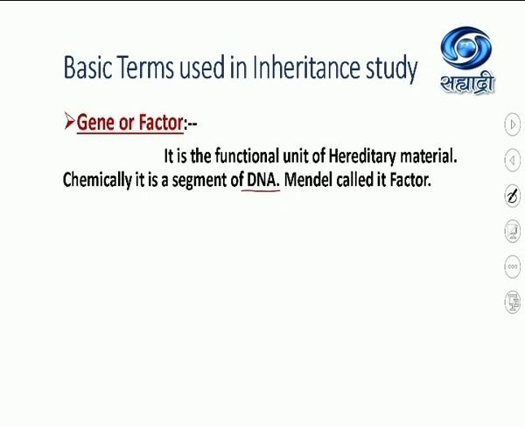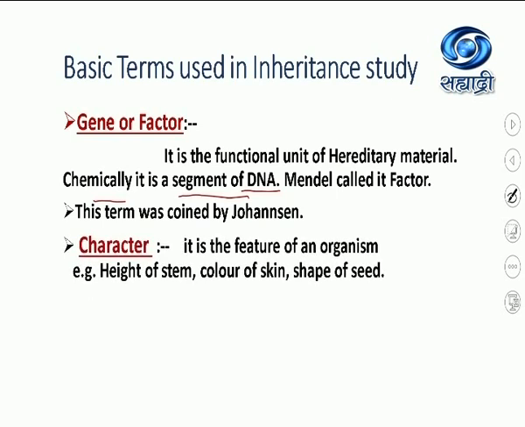What is a gene? Gene is a segment of DNA. Chemically, because we know these are nitrogenous base pairs. Okay, these are segments or parts of DNA. This knowledge you are having, but Mendel did not know about it. He called them as factor. He just knew that this factor is the functional unit of heredity which is passing from one generation to another generation. This term was coined by Johansson, gene concept.